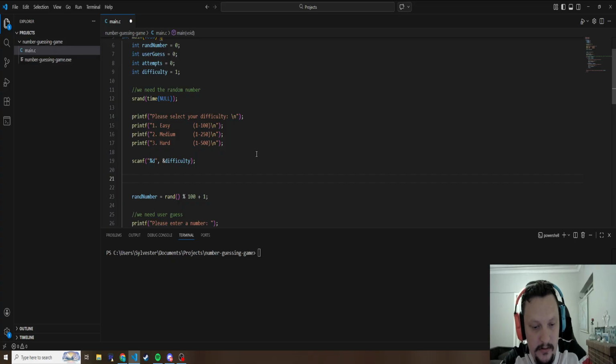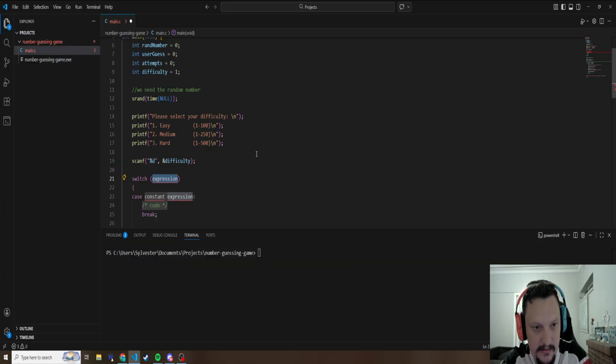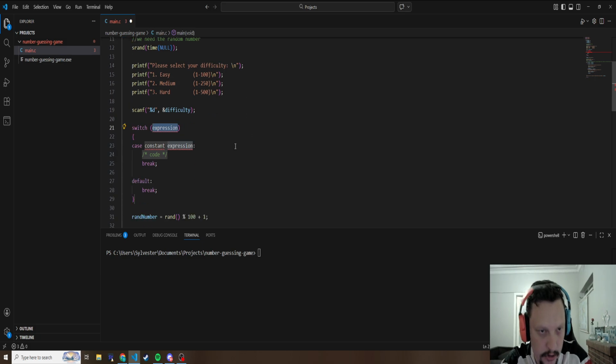Then something else I saw that I want to test out is a switch statement. So we do a switch on difficulty. Then we say if difficulty is 1, we chuck in this code.